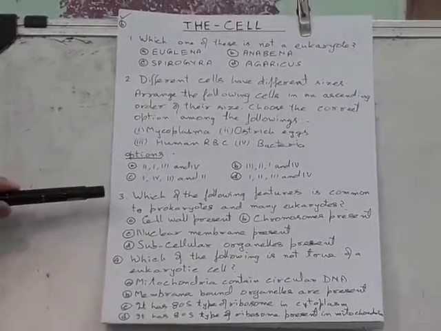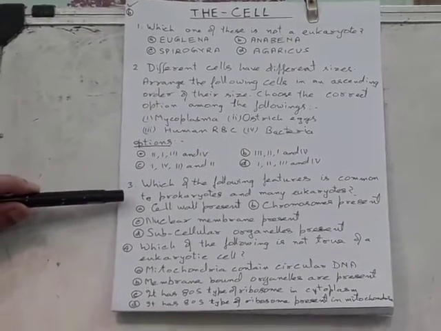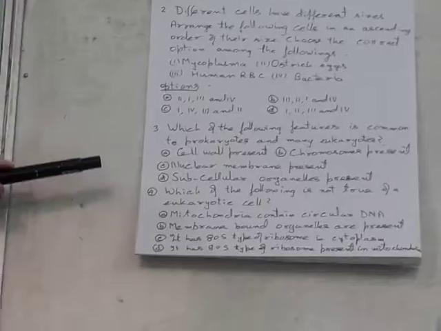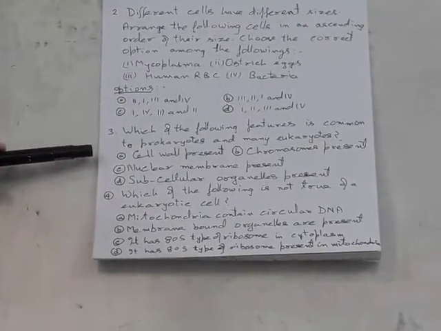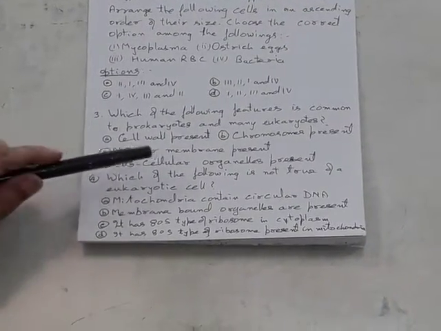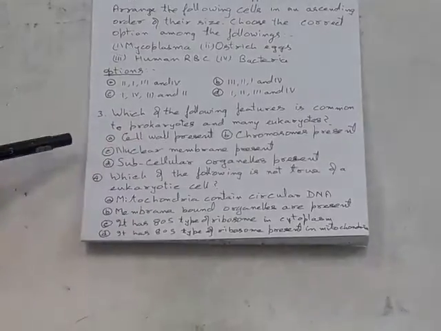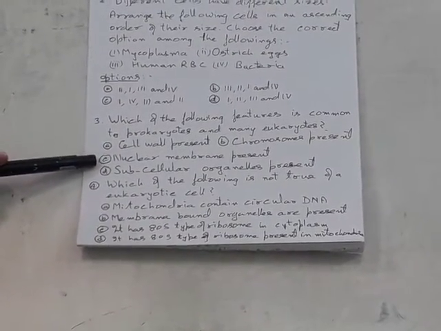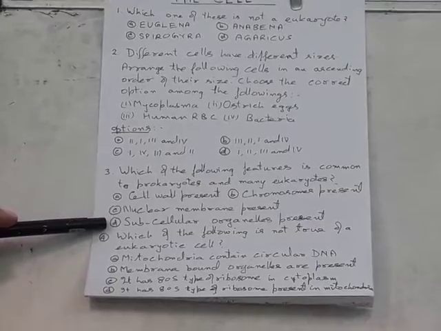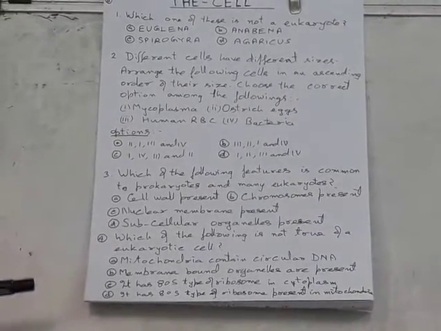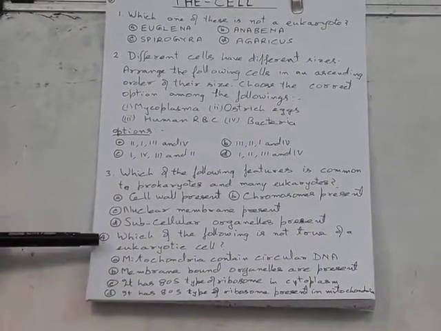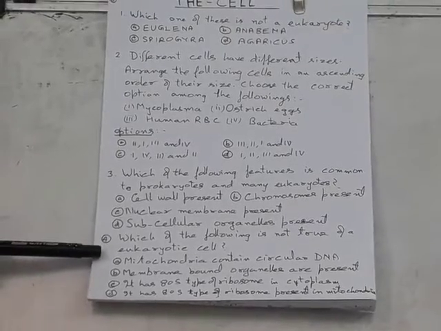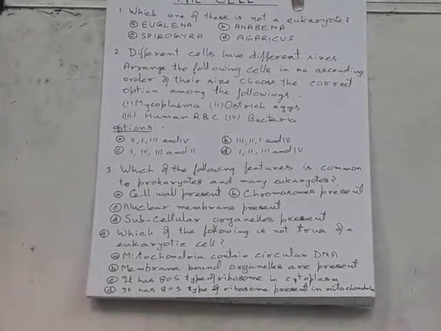The third question is, which of the following features is common to prokaryotes and many eukaryotes? Cell wall present, chromosomes present, nuclear membrane present, subcellular organelles present.